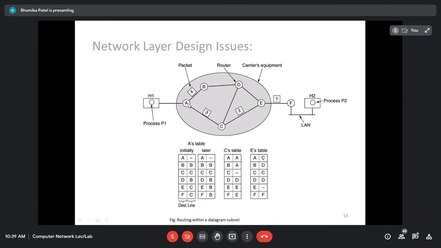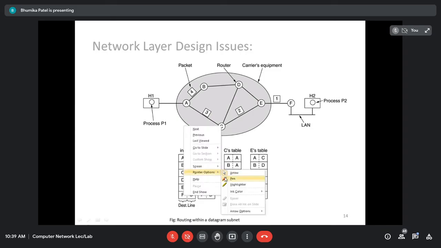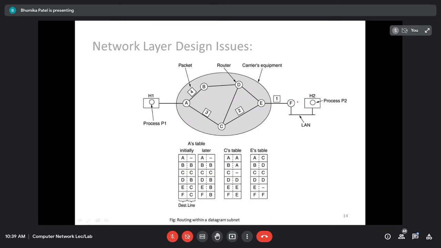I want to send the data, host 1 wants to send the data to the host 2, right? Host 2 is directly connected to the router F and host 1 is directly connected to the router A. So routing table માં A ના routing table માં આપણે શું જોશું? Destination host F. Why? Because F is directly connected to the host 2, right? Host 2 is directly connected to the router F, so we are going to see this. Router A is going to see its routing table. For the router A, destination host is F.